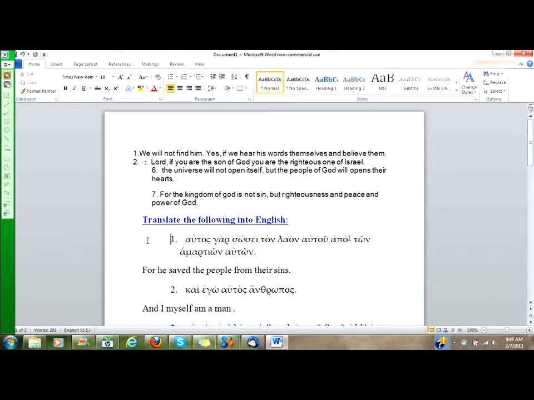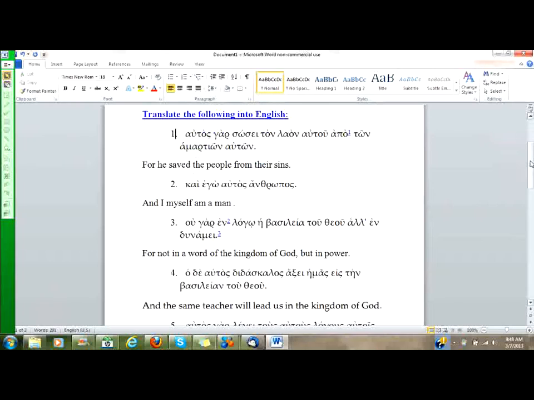Number 2, kai ego autos anthropos. That says, and I myself am a man, or given the context from which this is taken in Acts chapter 10, it's I also myself am a man.